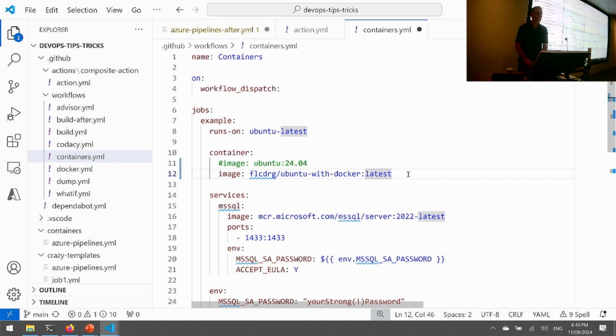Yeah, that's it. So to use a container as a job, it needs to be basically a general purpose container, and it needs to have things like Bash and some other fundamental things. So it can't just be a specific one. Like you couldn't use SQL Server as your container job, because that container is just running SQL. It's not going to be running .NET Build or anything like that.